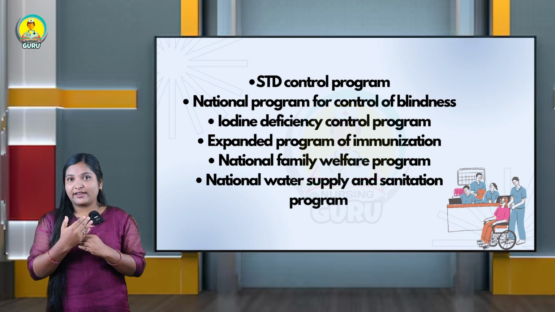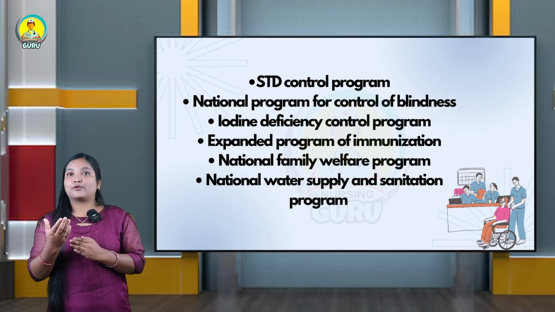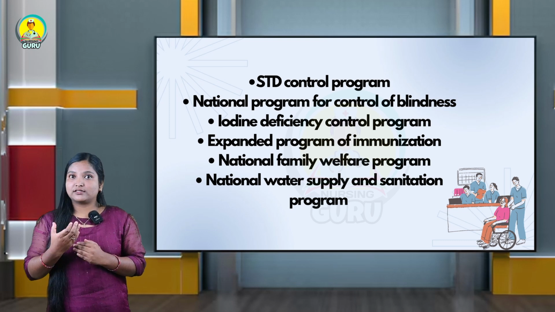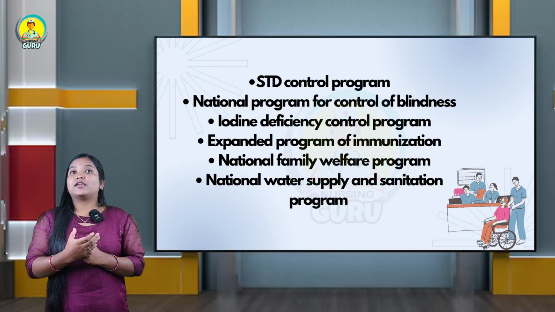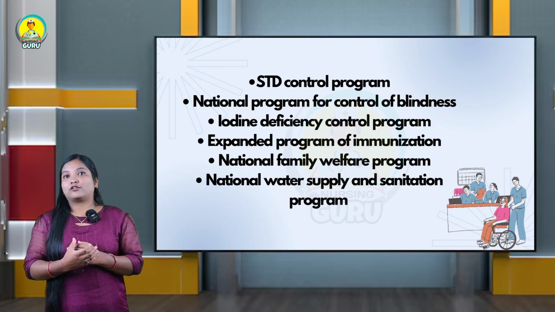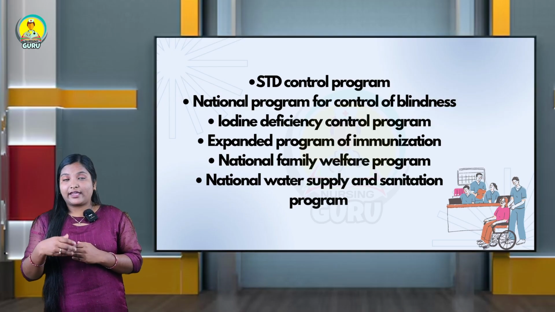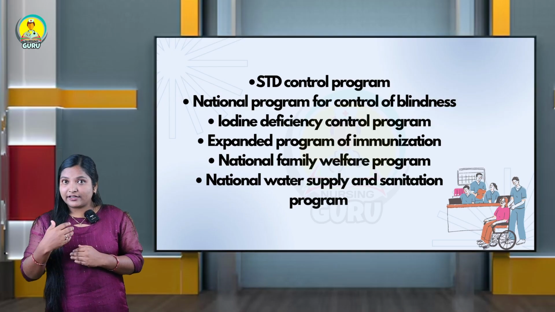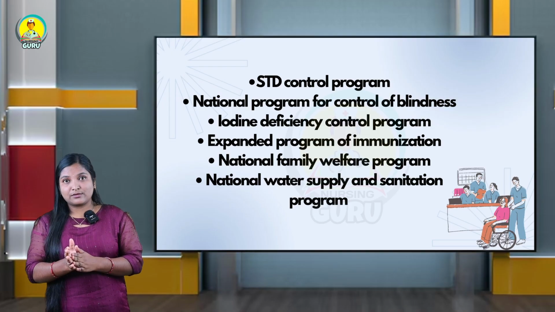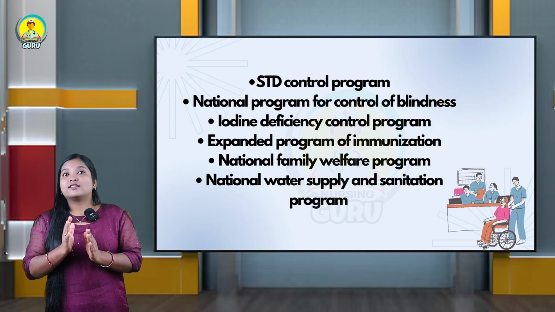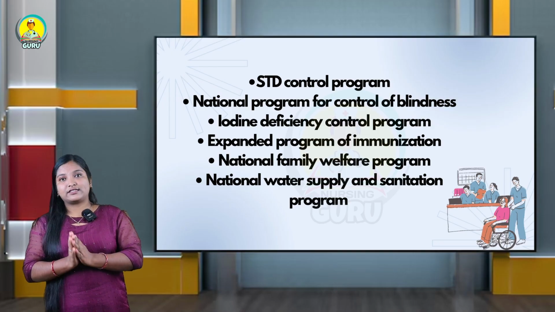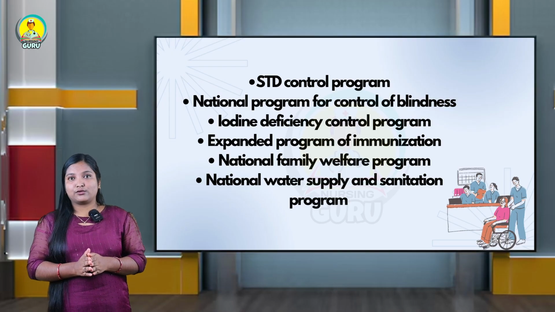First we need to explain the program: what this program is, then the general objectives of the particular program, and meanwhile what the drawbacks are, whether it is implemented or upgraded, any upgraded roles, and what are the roles and responsibilities of a nurse in the particular program. These are all the things we are going to study in this 6th unit.